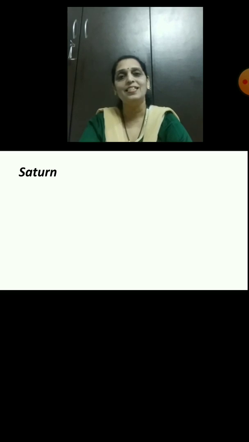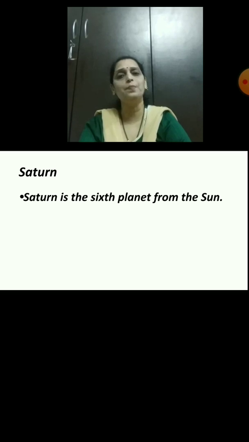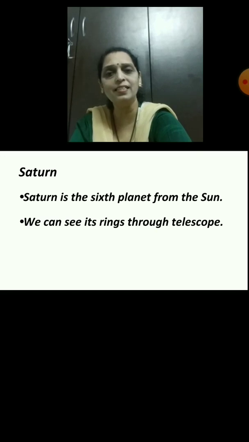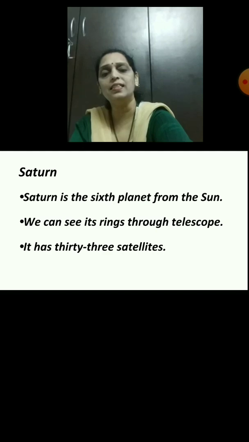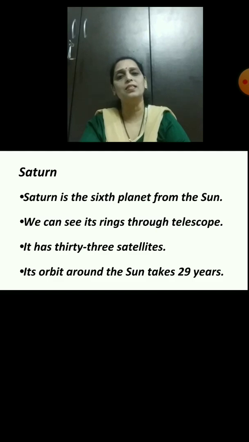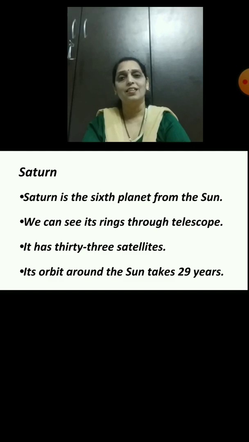Now the next is Saturn. Saturn is the 6th planet from the Sun. We can see its rings through a telescope. It has 33 satellites. Its orbit around the Sun takes 29 years. Now tell me the position of Saturn from the Sun. Yes, Saturn is on the 6th position from the Sun.